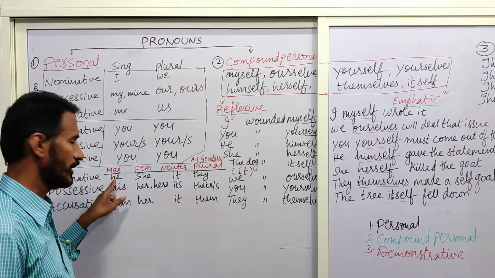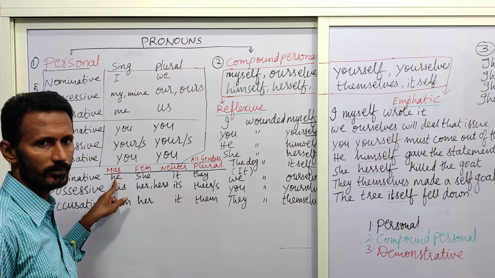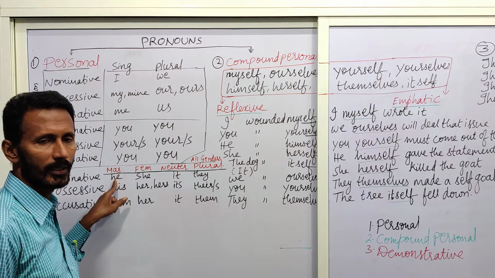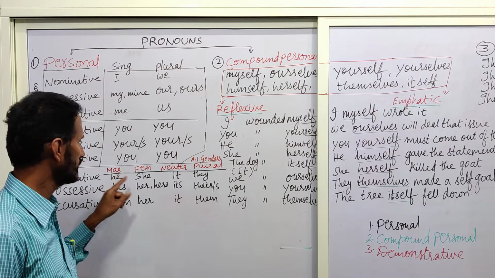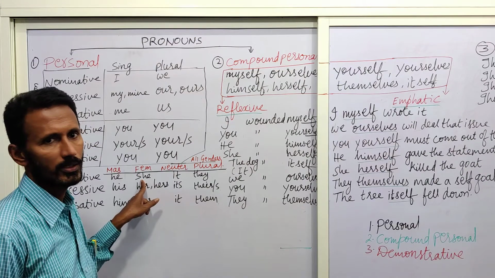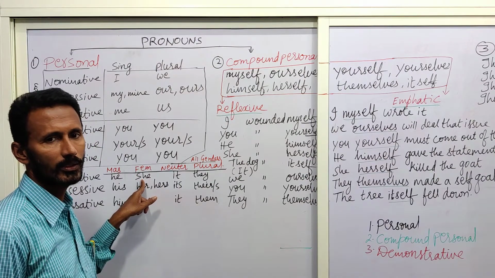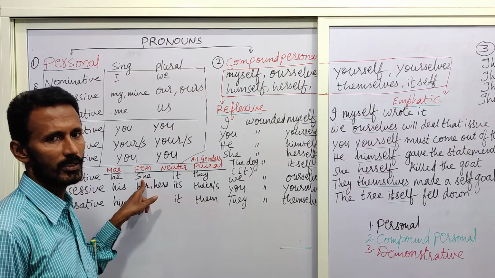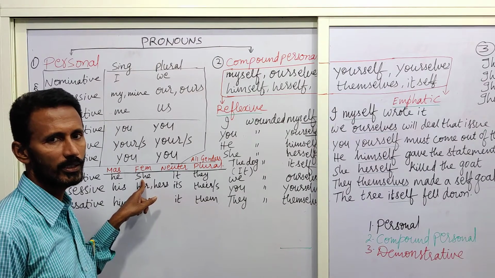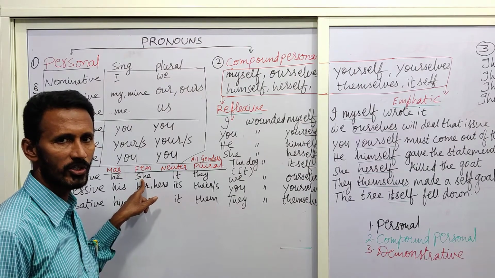Ravi is a boy. He is a good boy. He speaks English very fluently. Sharwani is a good girl. Sharwani speaks English fluently. Sharwani is a hard worker. So she is a hard worker. She speaks English fluently. So this she is used in the feminine gender.